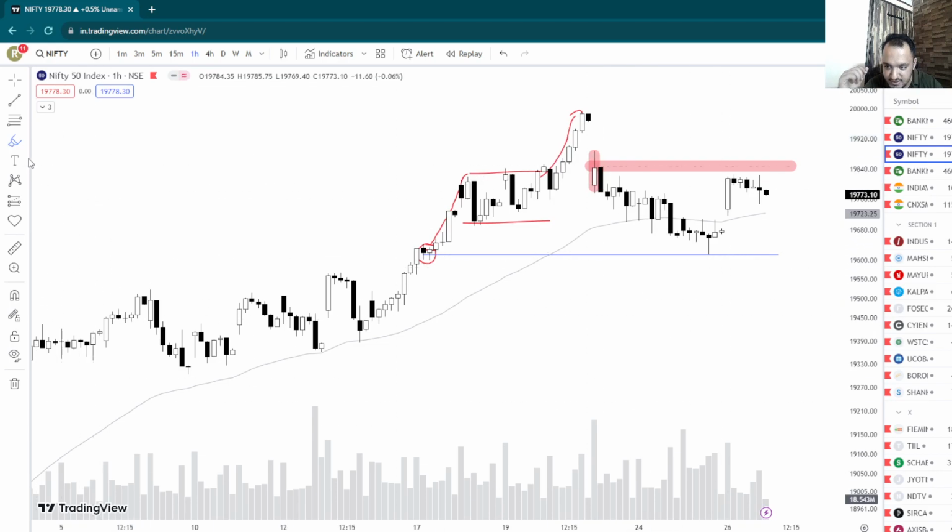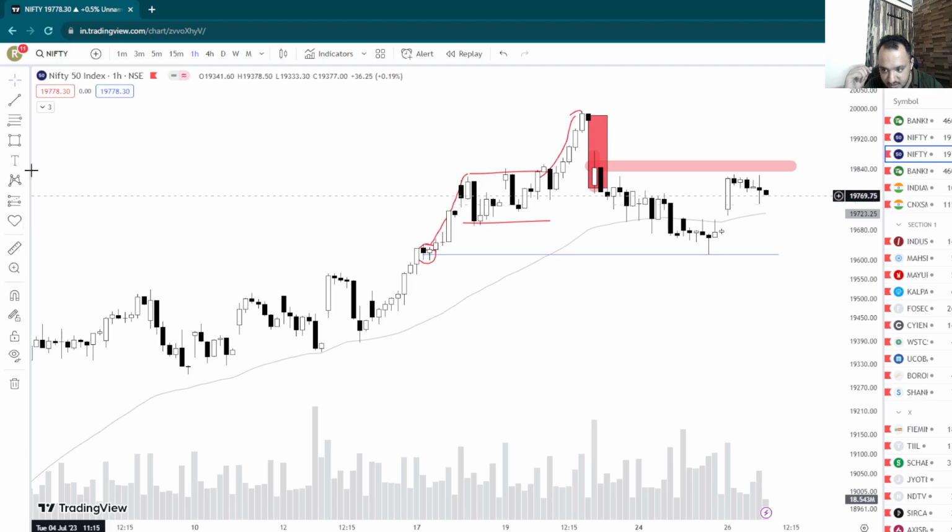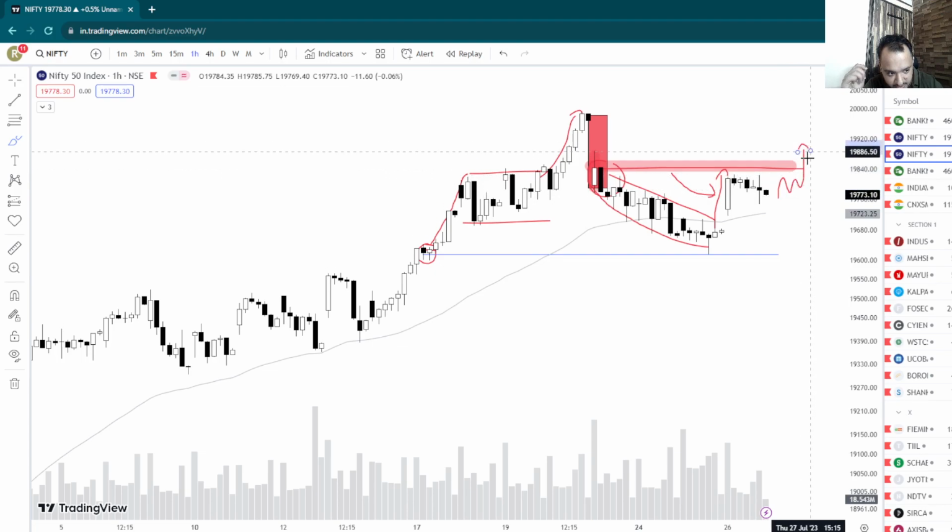So this big gap can be substituted for a nice down move candle here, and then this entire part becomes a slow move to the downside, and then we have come back up for a pullback to the supply just below the major fall. All right, so what does this indicate? It indicates that even though Nifty has shown this up move, there is nothing exactly bullish about Nifty until a range is formed here, and then Nifty starts to break out here again.